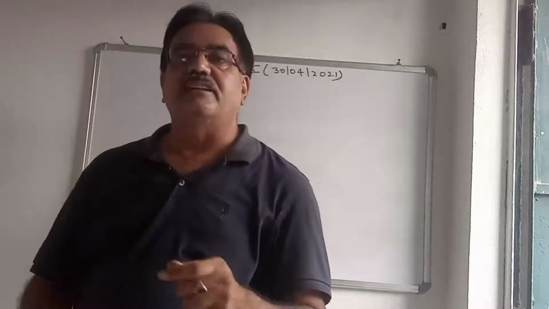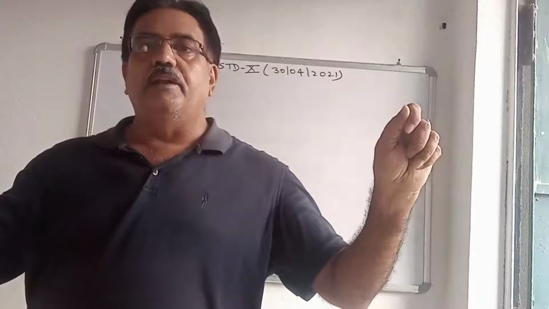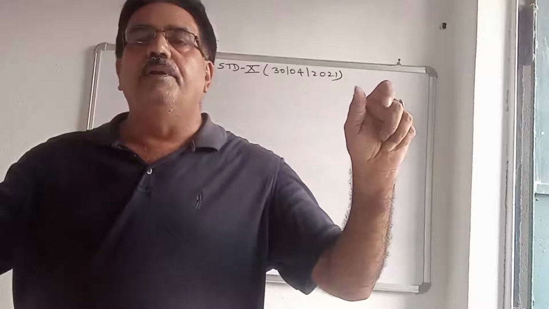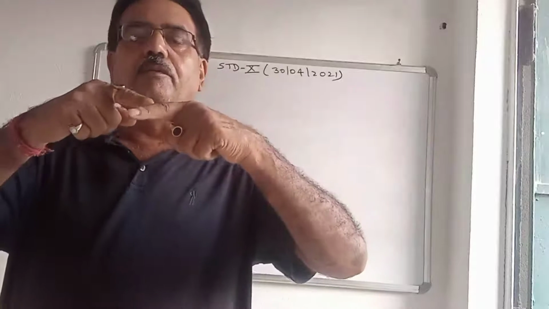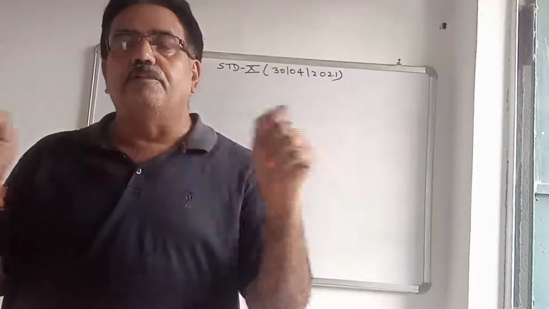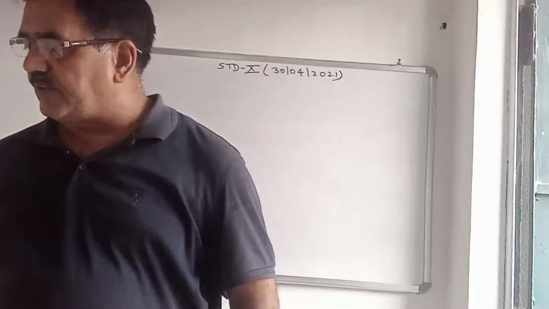Elastic potential energy, that I explained to you, the rubber one. Stretch it. When I stretch it, the shape of the rubber is changed, and when we release it, it strikes our finger with a great force. So the energy possessed in a deformed state is potential energy. This is elastic potential energy.